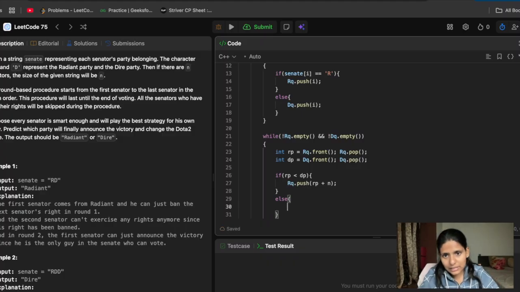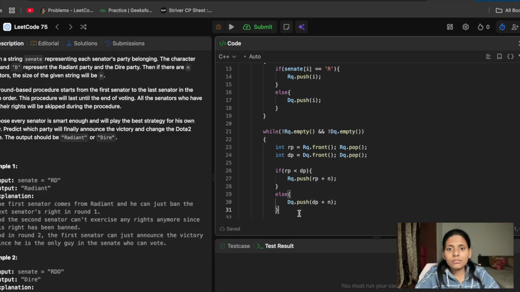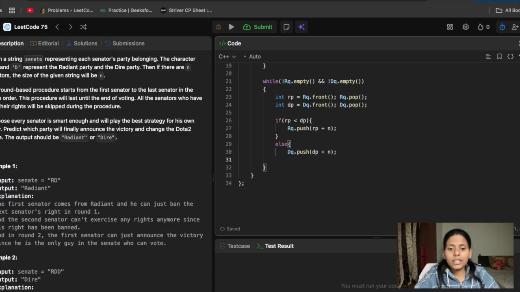Either Radiant's position will be less or Dire's position will be less. If DP is less than RP, they can't be equal, because at one position only one senator can be there. So when DP is less than RP, then Dire will kill Radiant, and he will enter Dire's queue at the end. The same thing happens, but here it's Dire's queue and Dire's position, that is DP plus N.